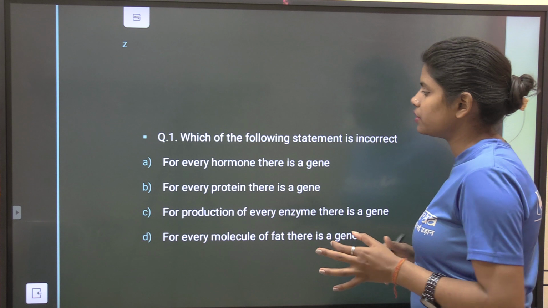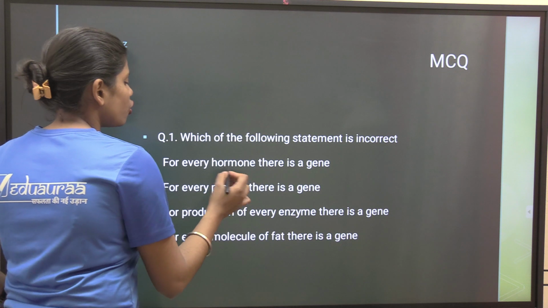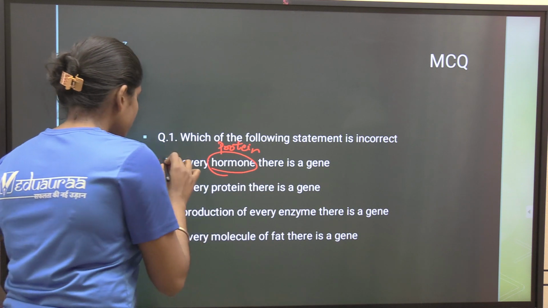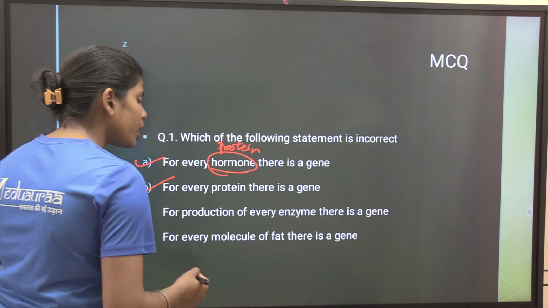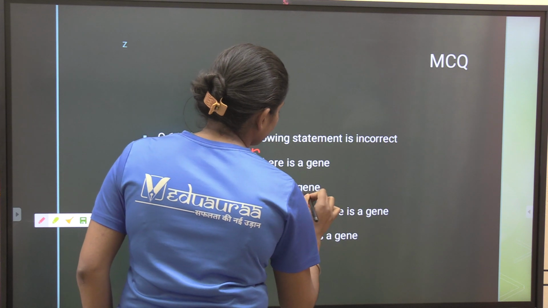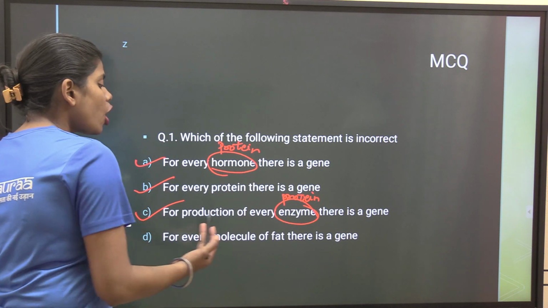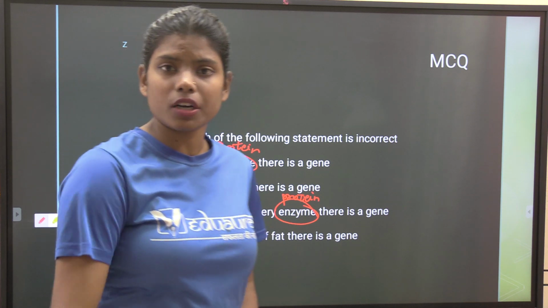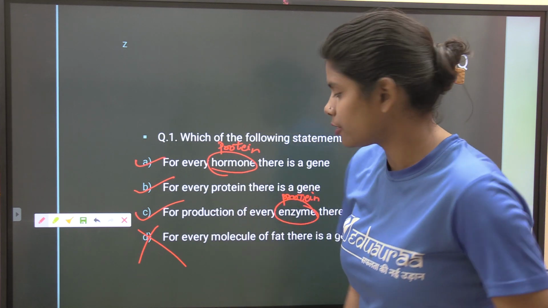Now let's read the statements. For every hormone, there is a gene. Hormone is a protein, so this statement is correct. For every protein, there is a gene. Yes, this is also correct. For production of every enzyme, there is a gene. Enzyme is also a protein, so yes, this is also correct. For every molecule of fat, there is a gene. No. Fat is not a protein, so there is no need of a gene to develop a fat.